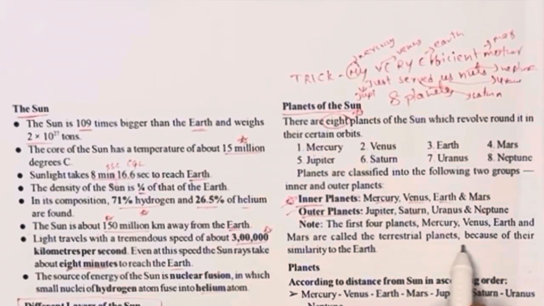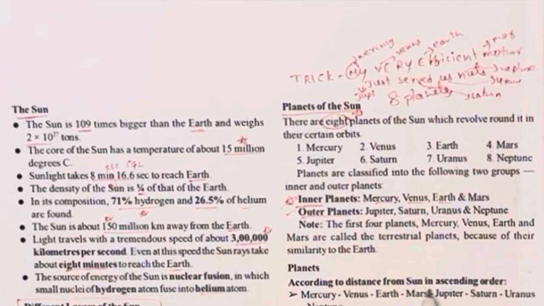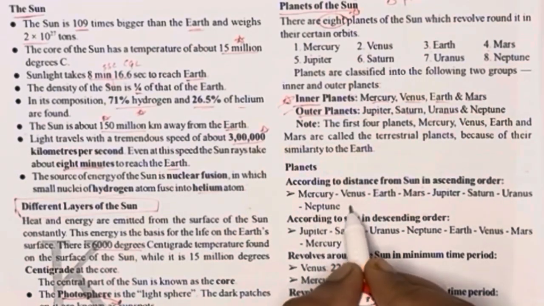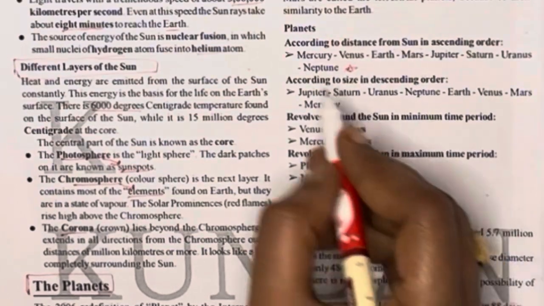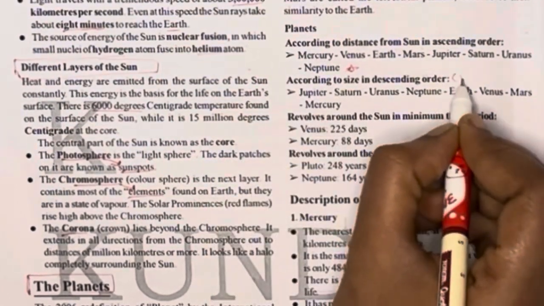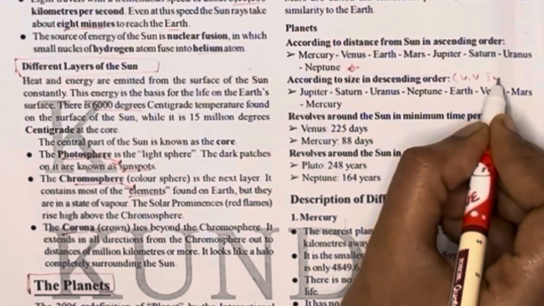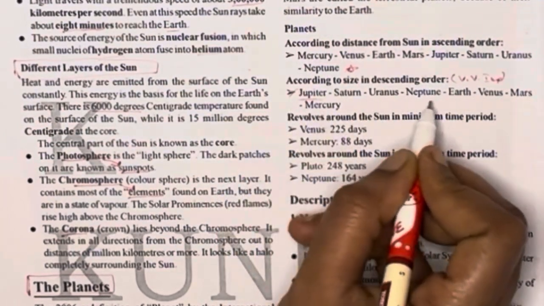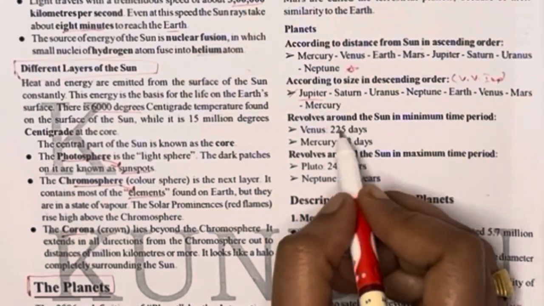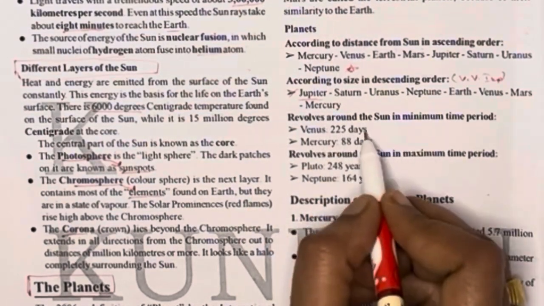The first 4 planets are inner and the last 4 are outer planets. Inner and outer planets are important for all exams. Inner means the first 4 according to their distance, and according to their size in descending order.